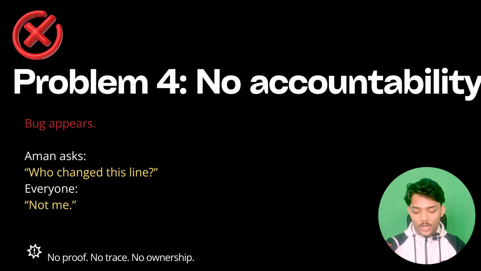Now problem 4 occurs. There will be no accountability. So if a bug appears, Aman will ask everyone who changed this particular line that is causing the bug, and everyone wants to save their job and they will be like, not me. And there will be no proof, no trace, no ownership. There will be no accountability for the problems, for the troubles that they will cause.